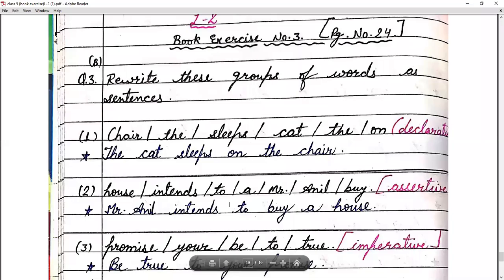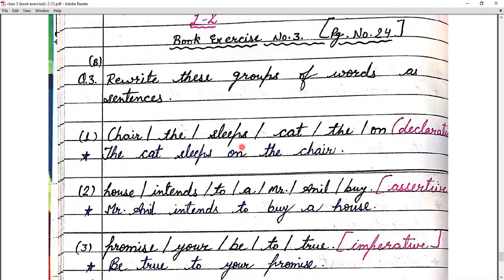So class, as you can see, according to this, you need to write all the work in your notebook. So let's get started. First one: rewrite these groups of words as sentences. Chair, the, sleeps, cat, the, on. Now we have to convert it into a declarative sentence. So in declarative, we need to start with a capital letter and end with a full stop. So the cat sleeps on the chair.